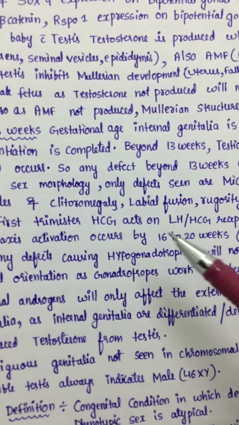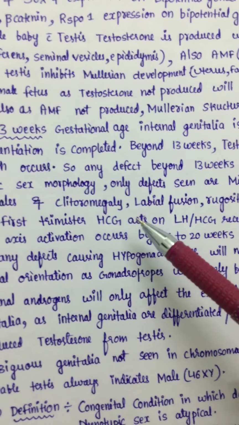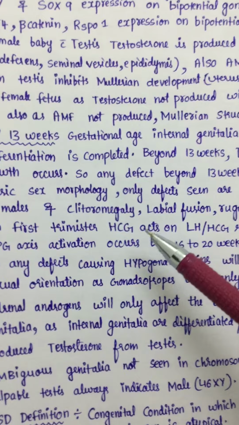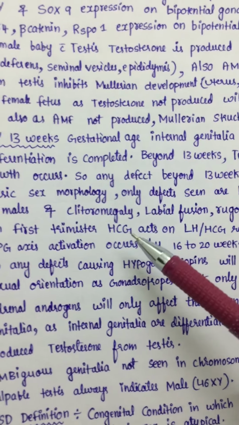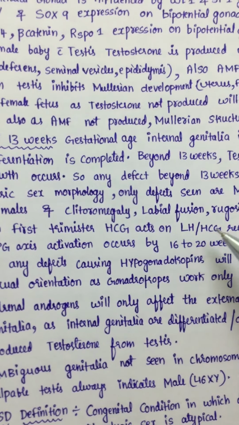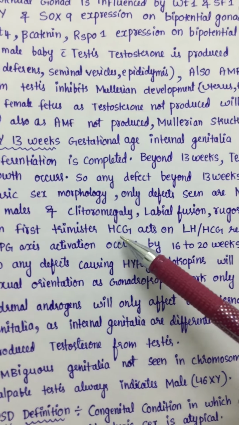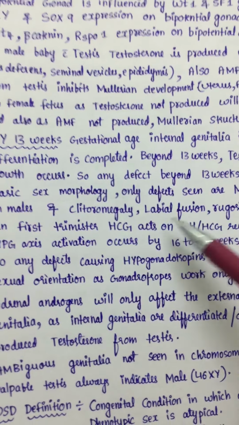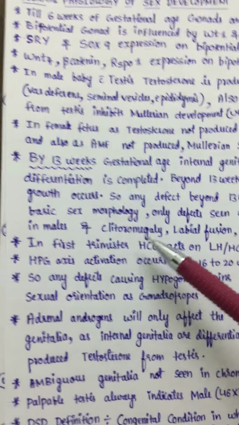LH and FSH are not produced in the first trimester, they are not the gonadotropins in action. HCG is the gonadotropin in action, acting on the LH/HCG receptor, not LH or FSH. Okay, so HCG is the main gonadotropin in the first trimester.